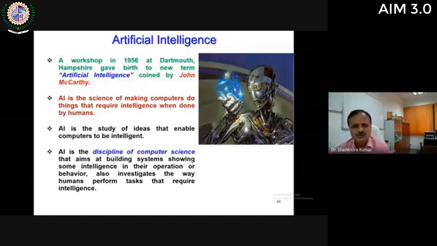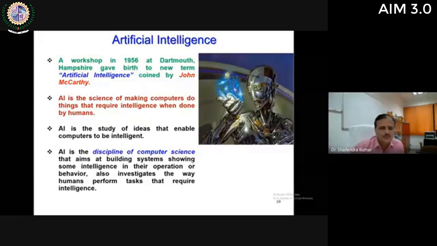The aim of this branch is to build computer systems which will show some intelligence in their operation or behavior, and this branch also investigates the way humans perform tasks that require intelligence. So we need to build some type of intelligence into computer systems. So this is artificial intelligence.